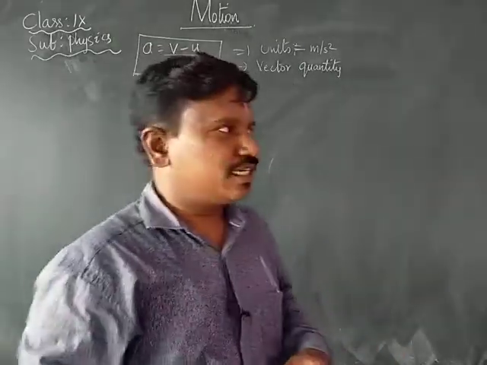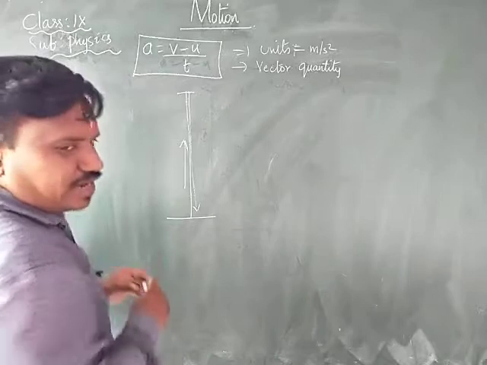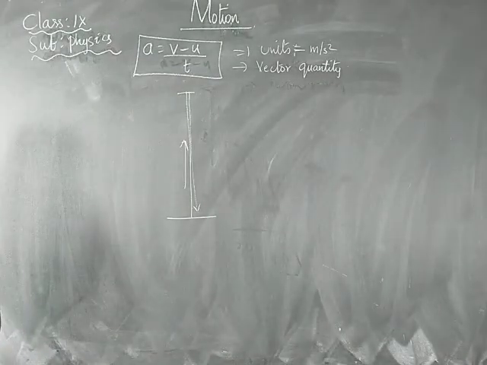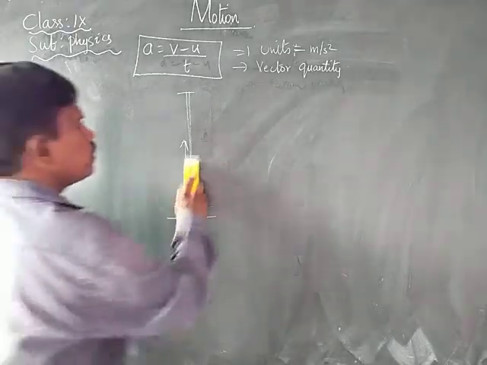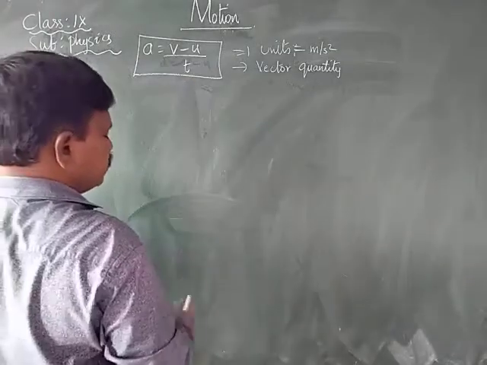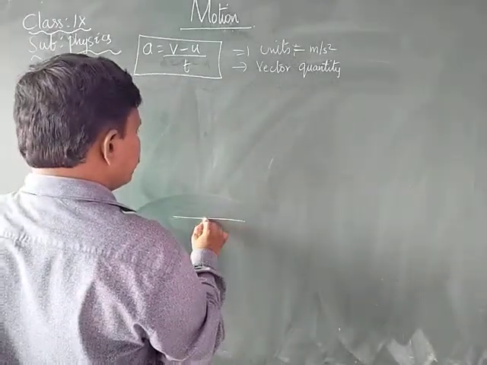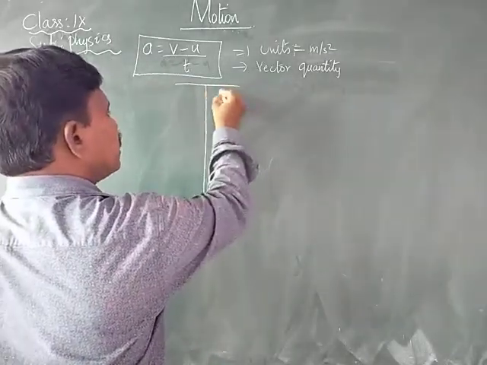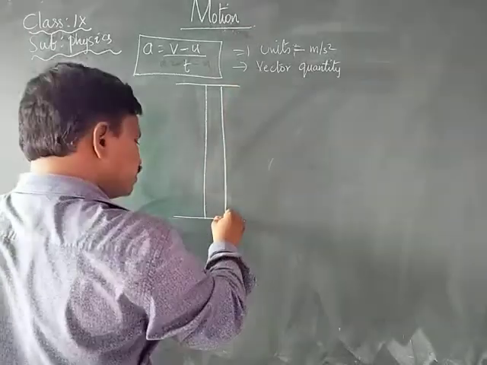Okay, let us see. For a vertically projected body, this is the ground. After reaching a maximum height, again the body is moving down, falling down.